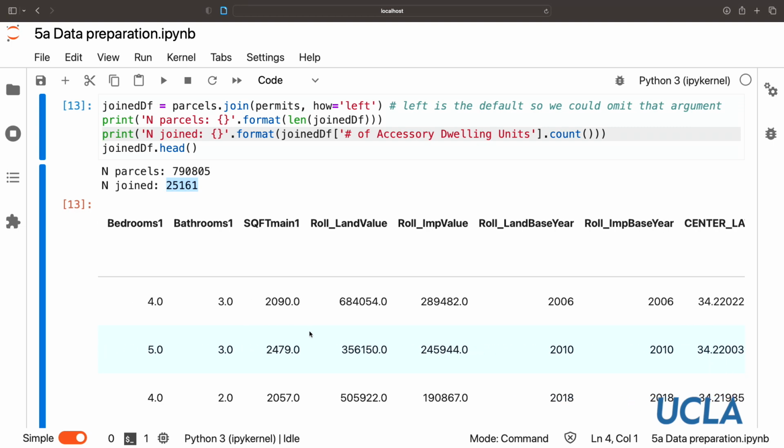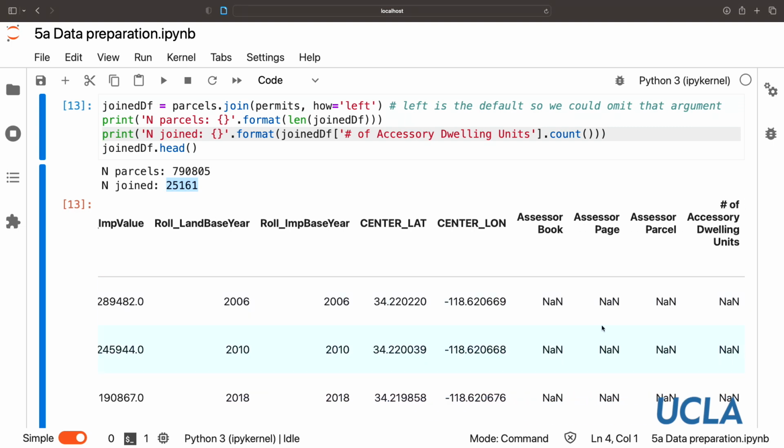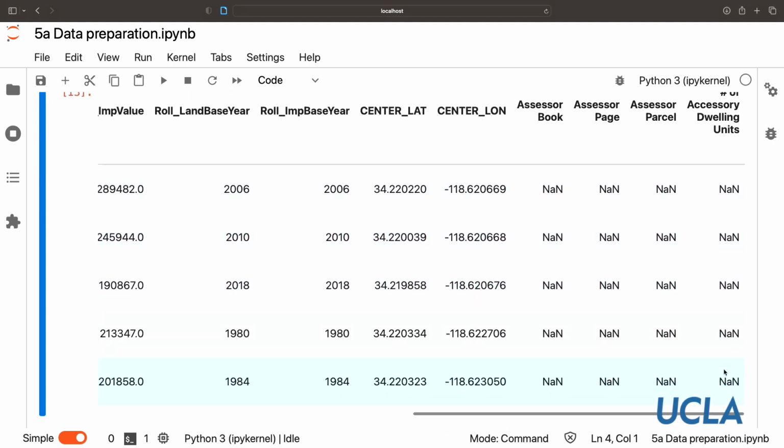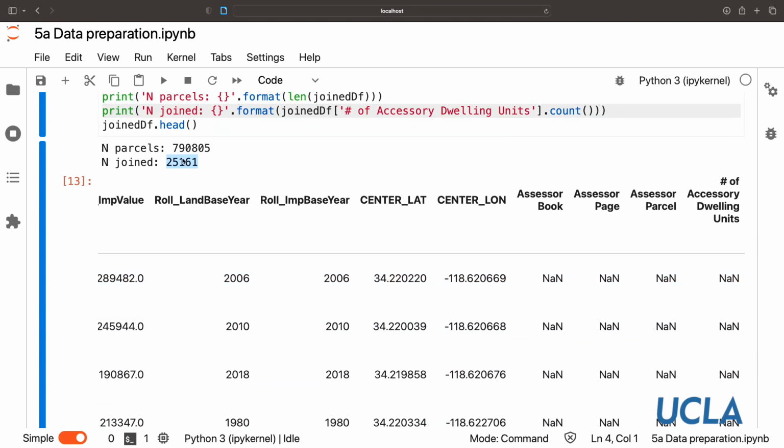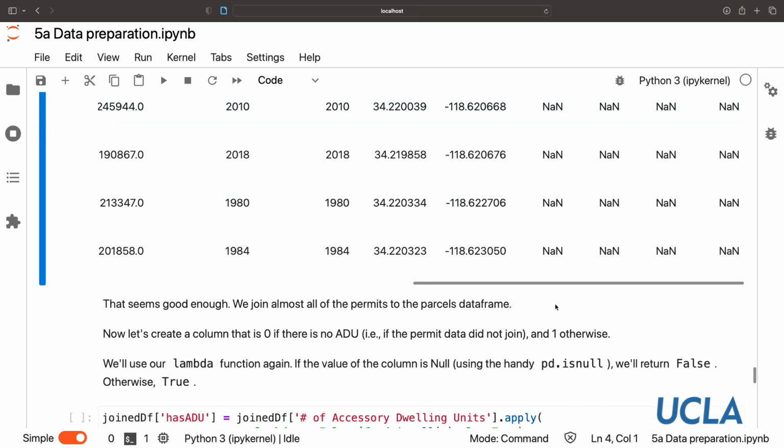And so we can see that if they didn't join, then these are going to be null. But there's 25,161 that aren't null in this final column. So this all seems good, but we probably want to create a column that is 0 if this is null, so there's no ADU because it didn't join, and 1 otherwise.